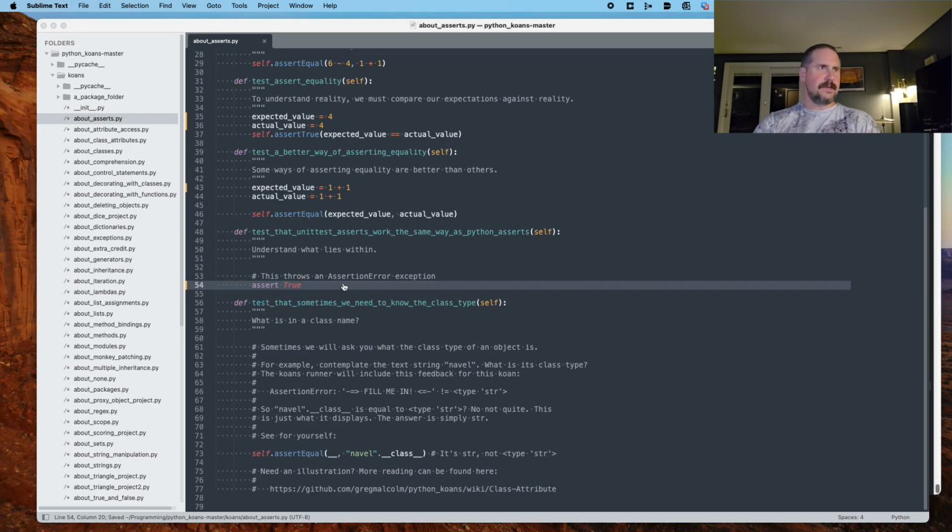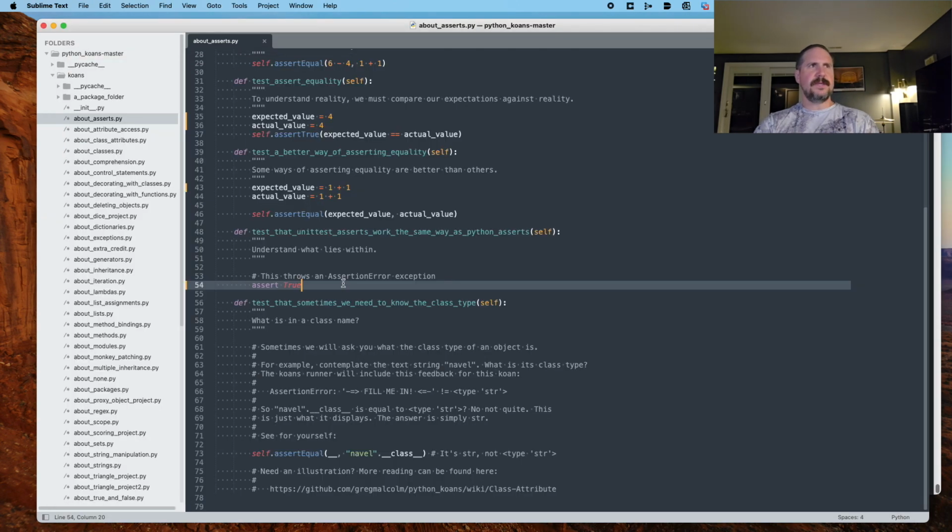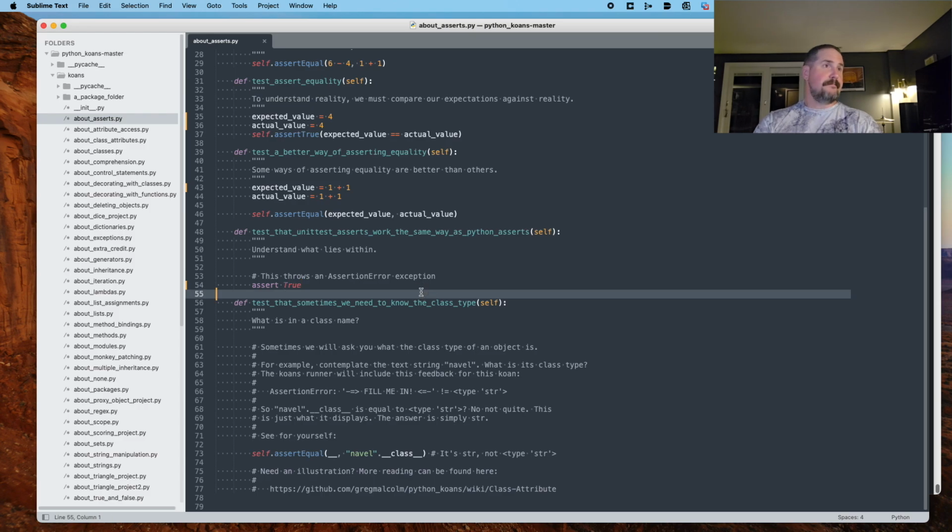And will that pass? It does. So I guess what this is just showing us is that you can write your assertions in simpler form, in fewer characters, and just say, okay, I assert, and then make sure whatever the argument is that you pass to assert resolves to true. Maybe.